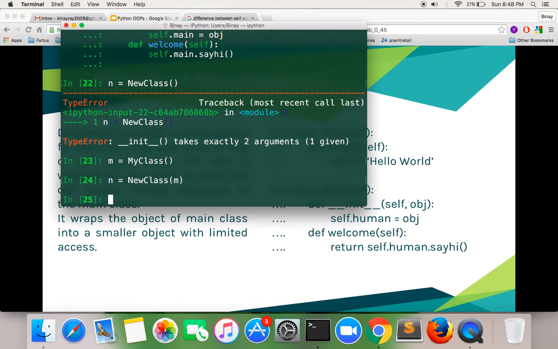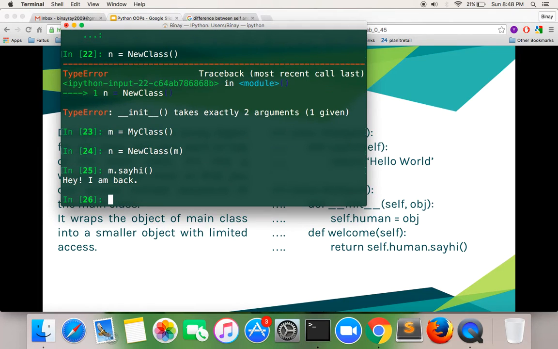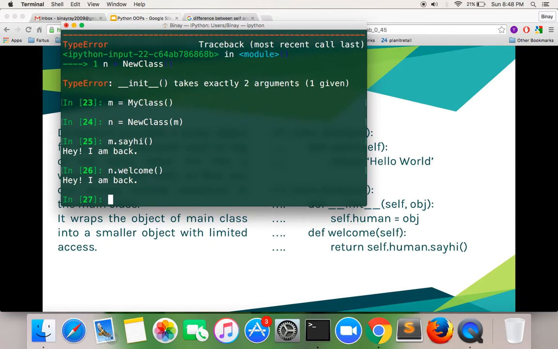Now I access m dot say hi, "I'm back." I do n dot say hi. Oh, it will not do say hi because it's not inherited, and neither does it have a say hi function for n. Now I can do welcome, and it says the same.